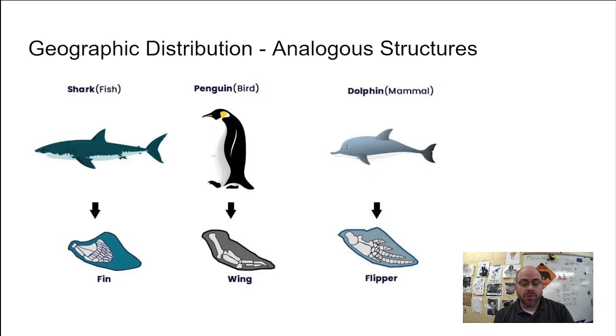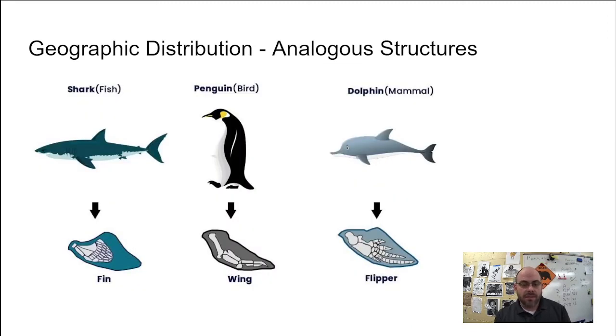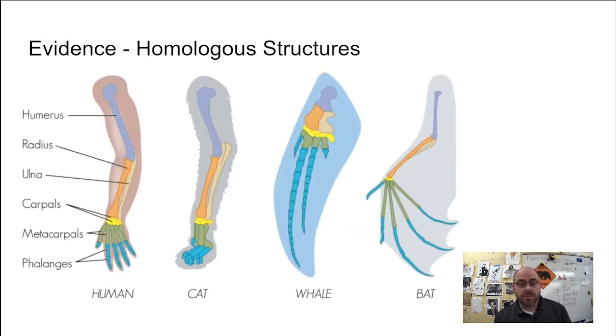And the bone structures: penguins and mammals are kind of similar, but not really. Fish are just completely different altogether. We're going to talk about a structure in the next slide that is the opposite of this. Analogous structures are tied with the idea of convergent evolution, where you have things that are distantly related, yet have a similar structure or a similar function.